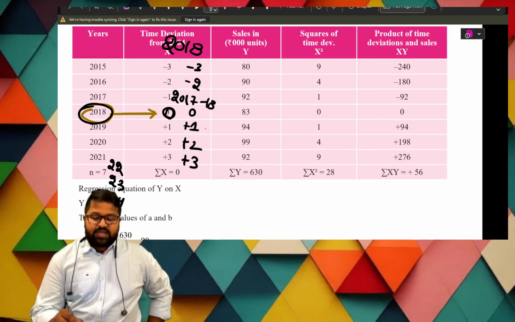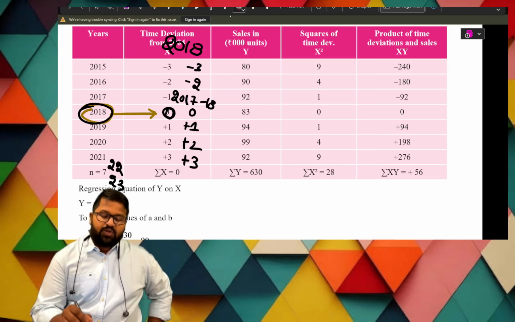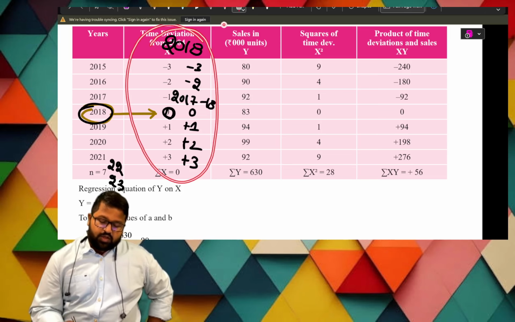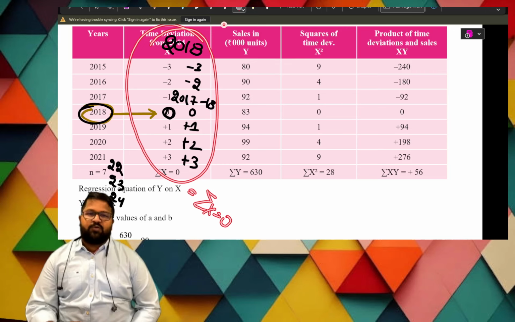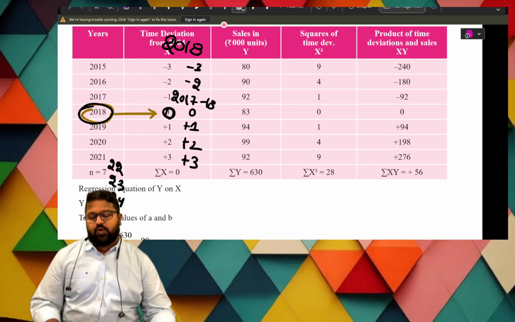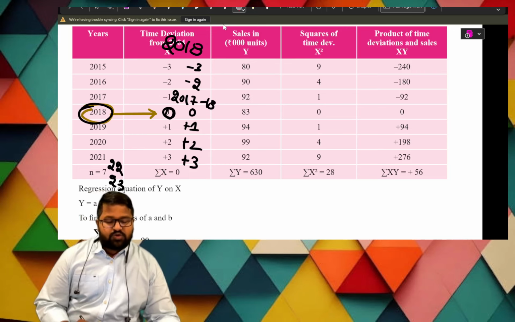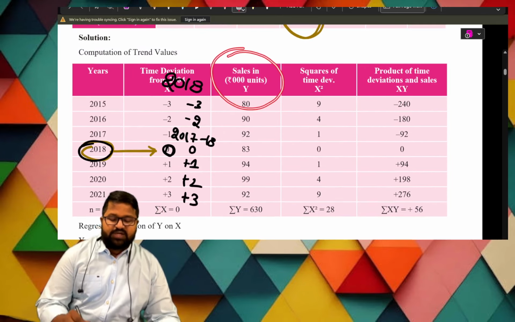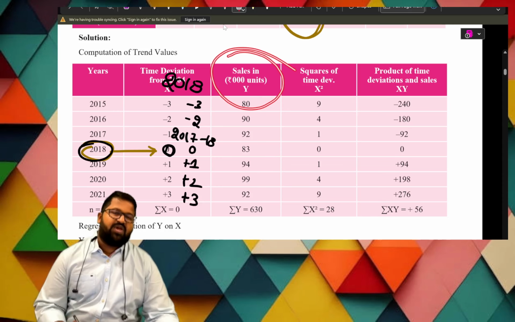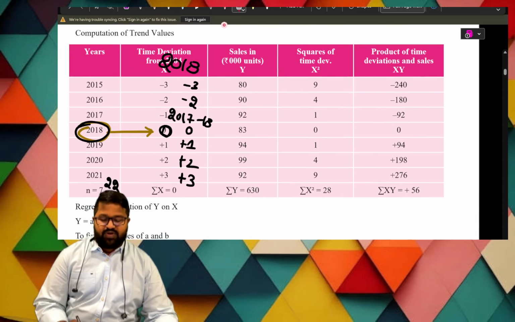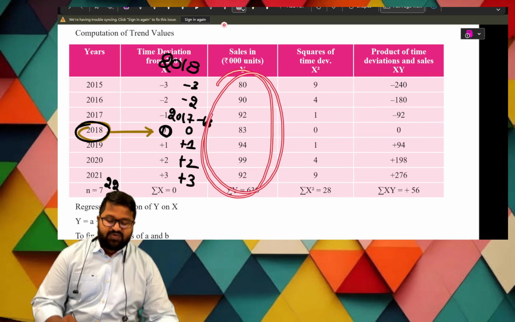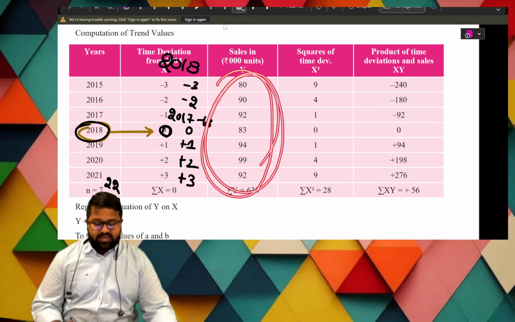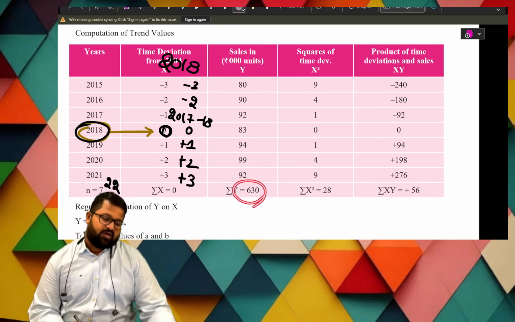Next, do the summation of this column. When you do the summation, you get the value of sigma x, summation x, equal to 0. Solve it, you will definitely get 0. Now the next column: sales units is taken as Y. The units are given, and we need to find summation Y, which is the sum of these values. That is 630.